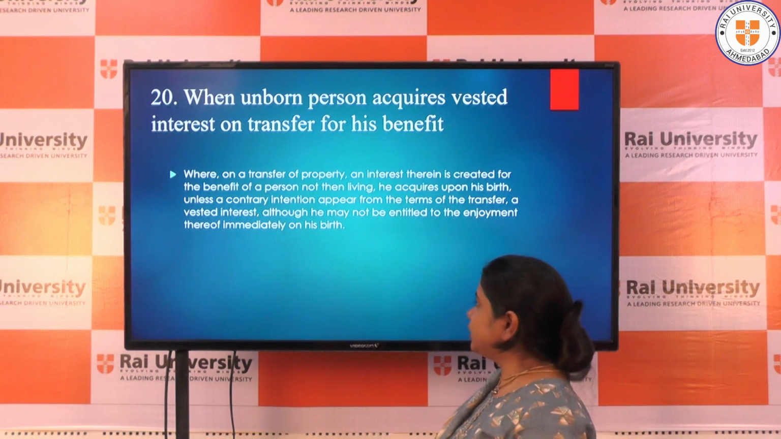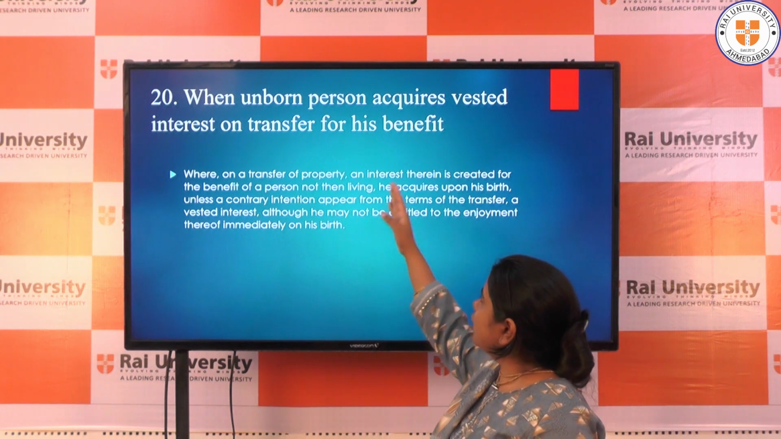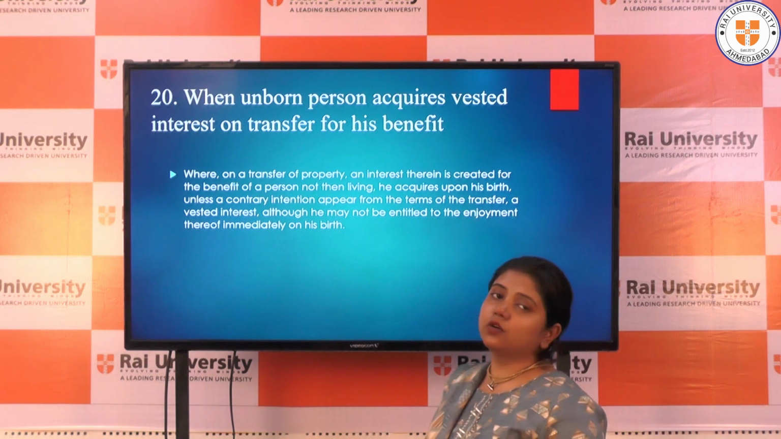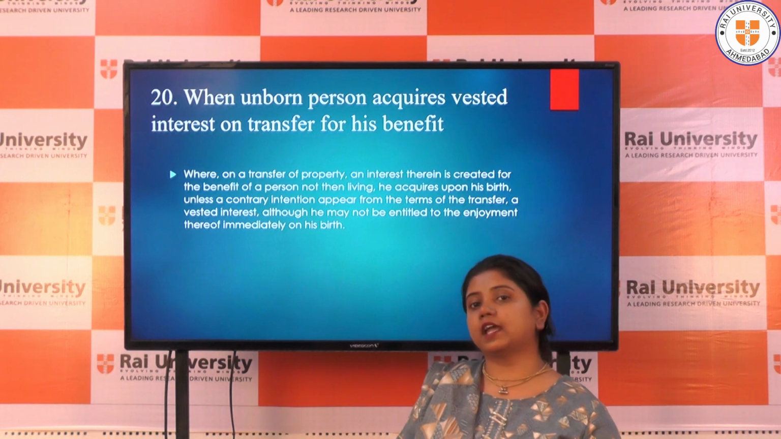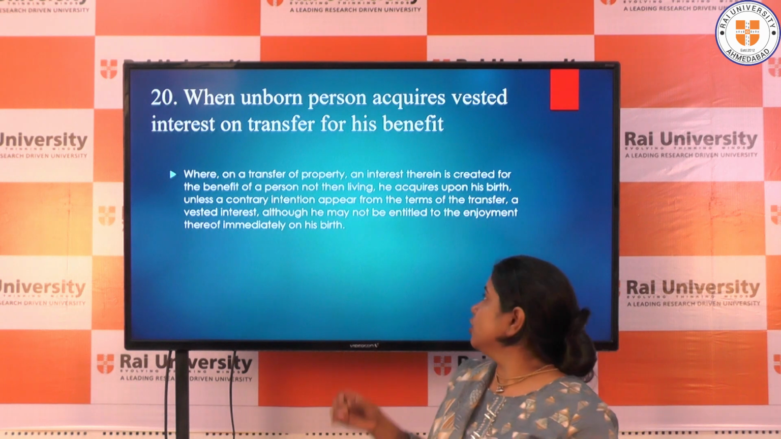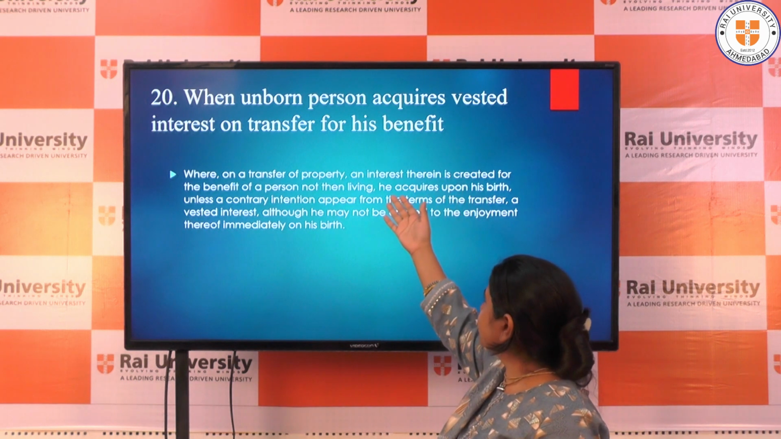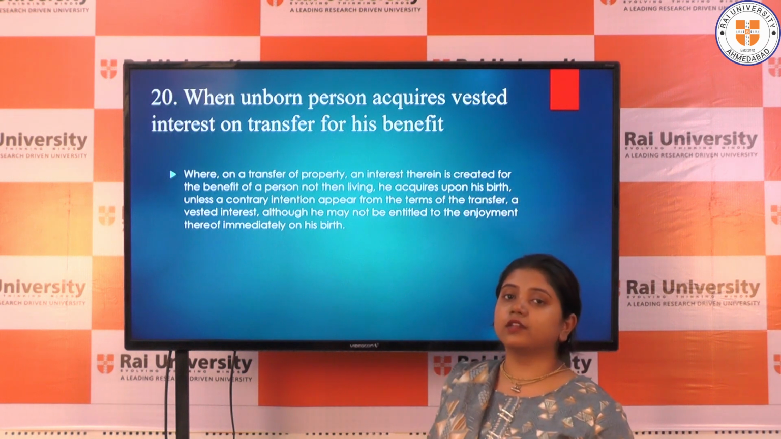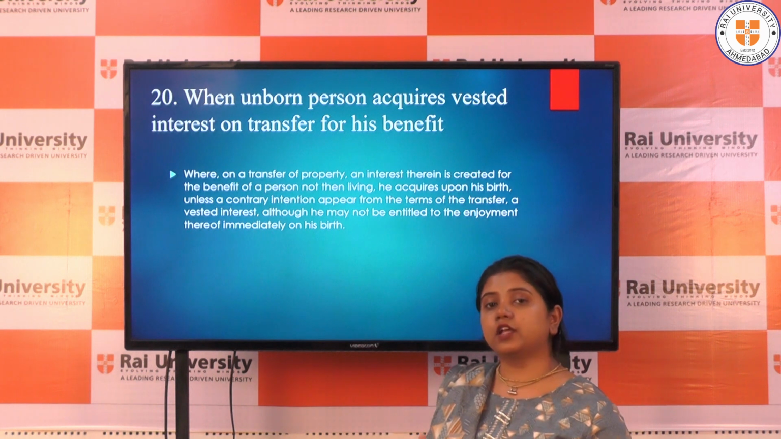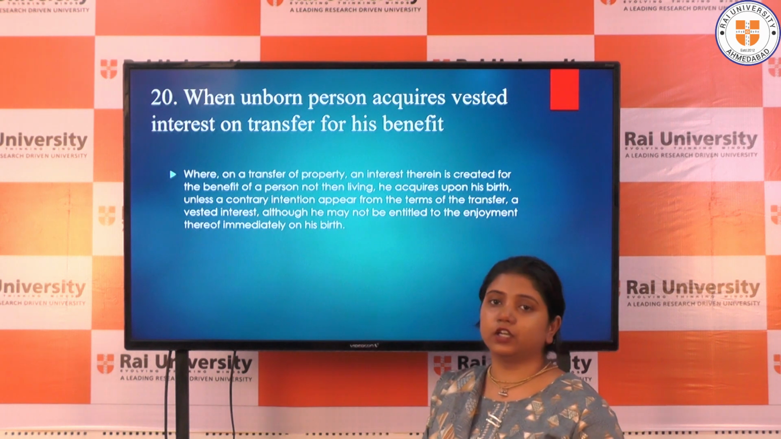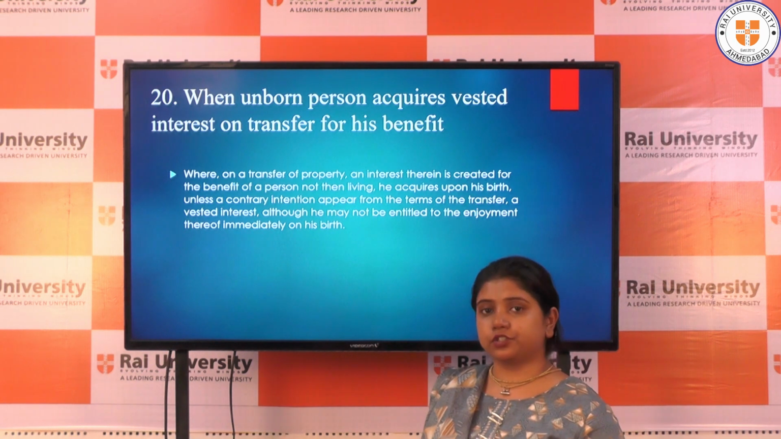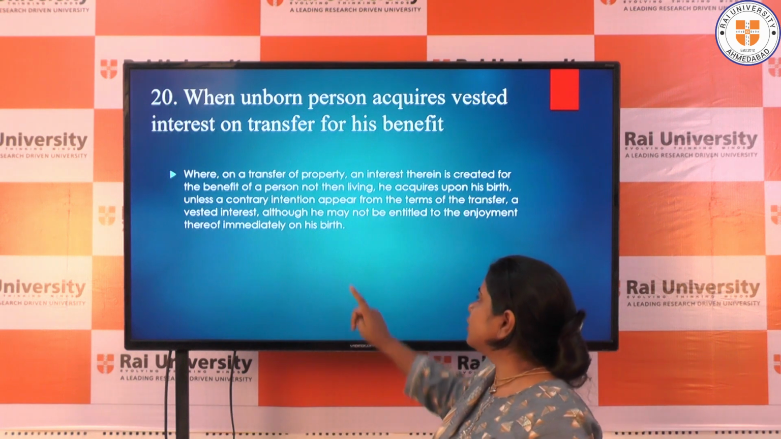Section 20 of the Transfer of Property Act deals with when an unborn person acquires a vested interest on a transfer for his benefit. We have read that property can be transferred to an unborn person, but when will that interest arise, when does that unborn person acquire a vested interest in that property? By this section you can understand that the interest in that property will start by the birth of the unborn person. But that does not mean that the property will be in the possession of the unborn person, but the interest will start.